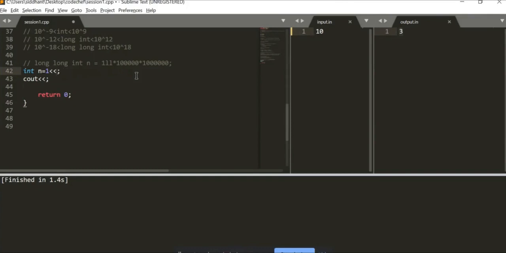Now, what if I want to store a value of, let's say, left shift 10 and cout that value? 1024. Okay, simple enough. What if I increase it up to 20? You knew, right, that 2 raised to 10 is 1024. That's the reason why we got 1024 over here. Now, what if I want this thing?